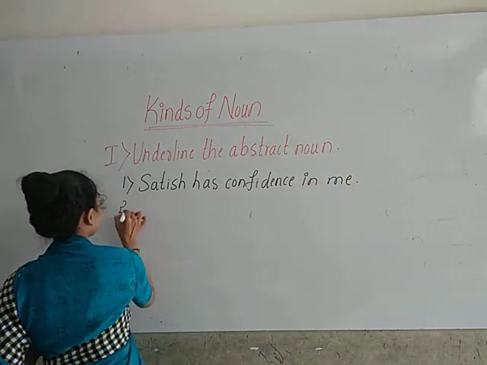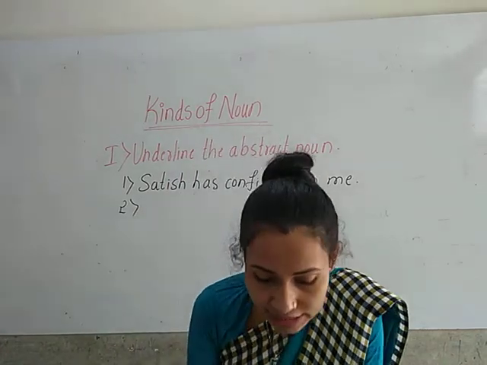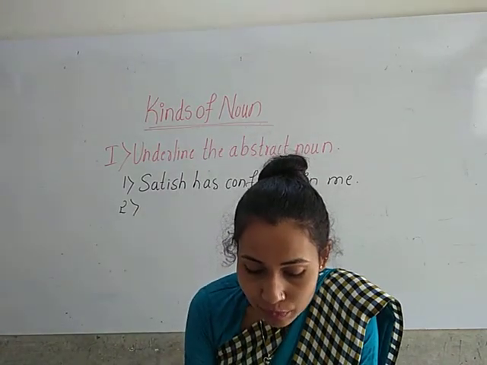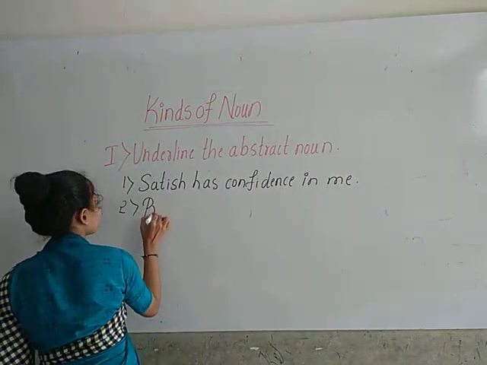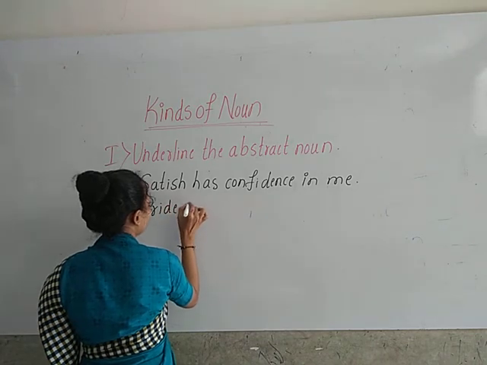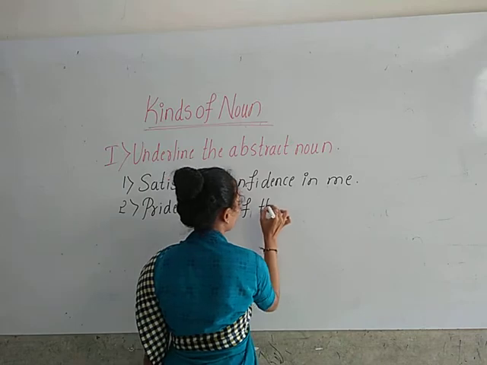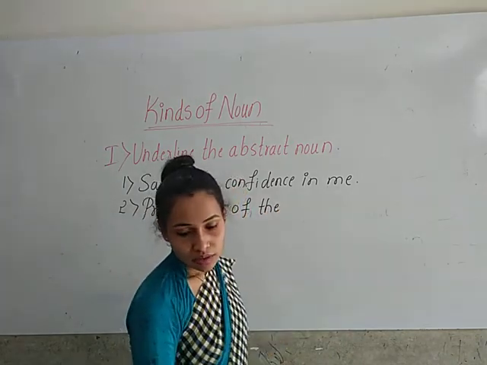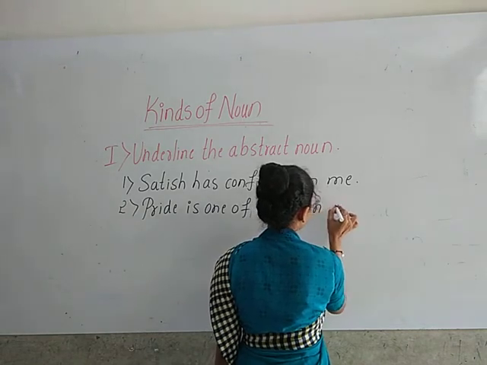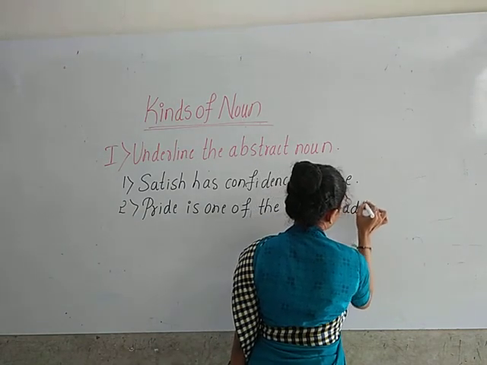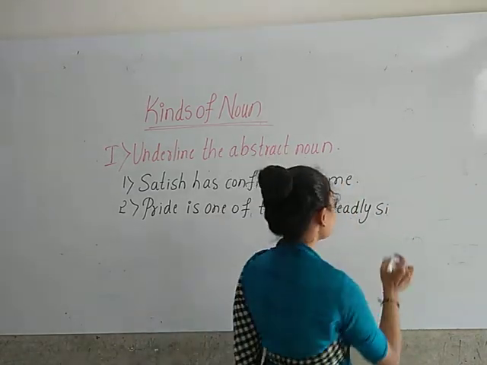Let me write all the questions first. Later we will solve, children. Okay. The next one is: Pride is one of the seven deadly sins.